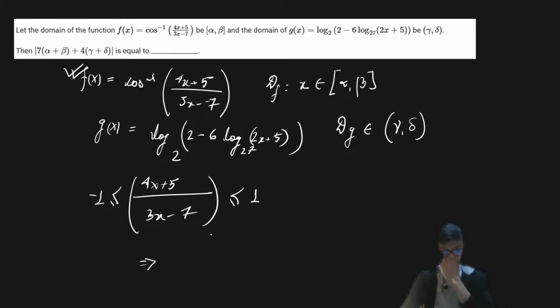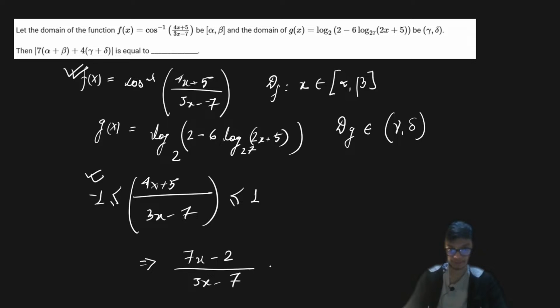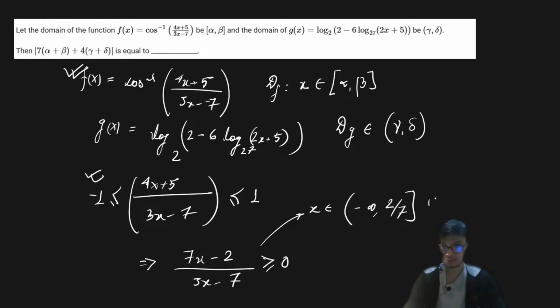If I solve the first part of the inequality, you will get something like (7x minus 2) divided by (3x minus 7) should be greater than or equal to 0, which brings us to the interval: x belongs to minus infinity to 2 by 7, union 7 upon 3 to infinity.